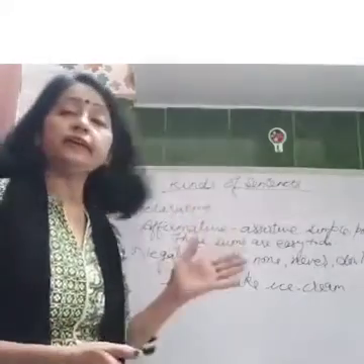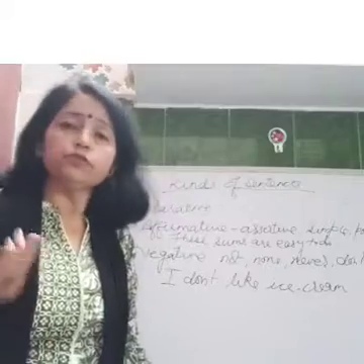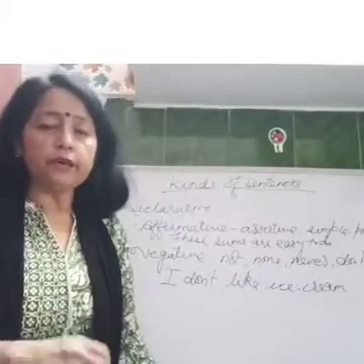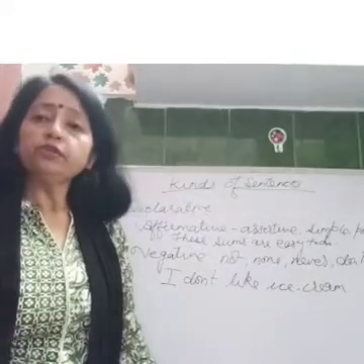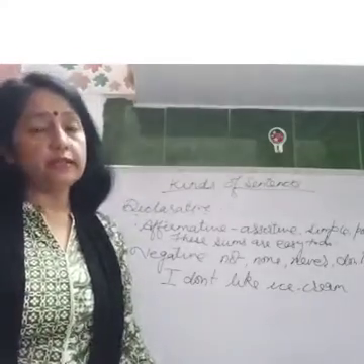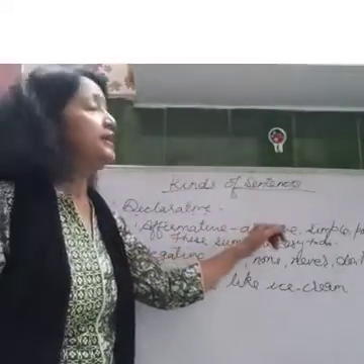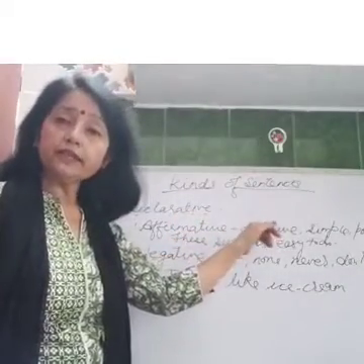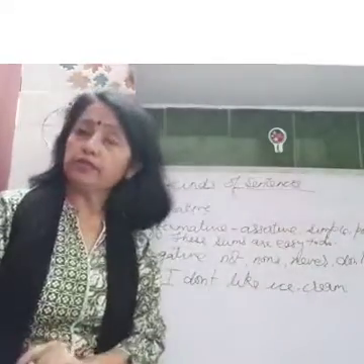As I had given you, the simple sentence the sun rises in the east is also a declarative sentence. I study in class 8 is also a simple sentence, and a simple sentence is also called a declarative sentence. So a declarative sentence can be called an assertive sentence also. It can be called an assertive sentence, simple sentence and positive sentence.